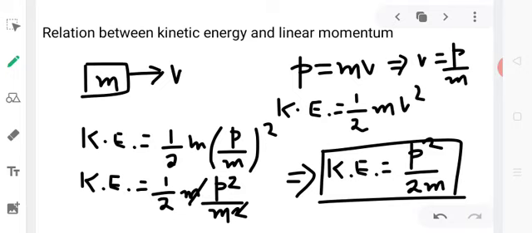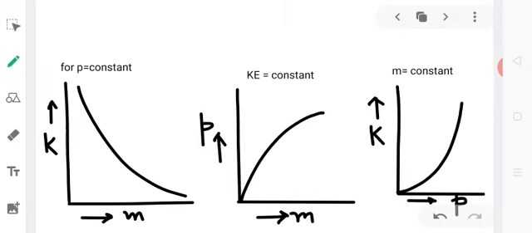This is an important relation. It shows that a body cannot have kinetic energy without having linear momentum and vice versa. Now, if linear momentum is constant, then obviously kinetic energy will be inversely proportional to m. This is shown in this graph.